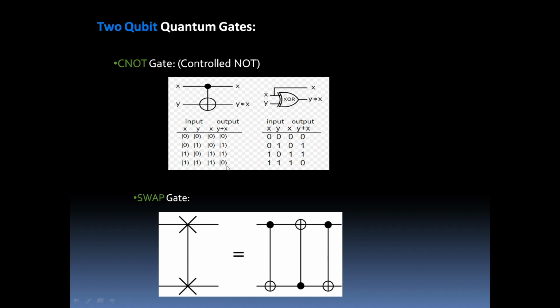Now moving on to the second type of gate, that is the swap gate. It is another very important gate in quantum computation. As the name suggests, swap means swapping. We take 2 qubits, and if we want to swap between these 2 qubits, we use this symbol, swap. We have to remember one thing: any kind of gate consists of the elementary CNOT gate. The basic gate is a CNOT gate, right? So this swap is also equivalent to a combination of 3 CNOT gates like this.